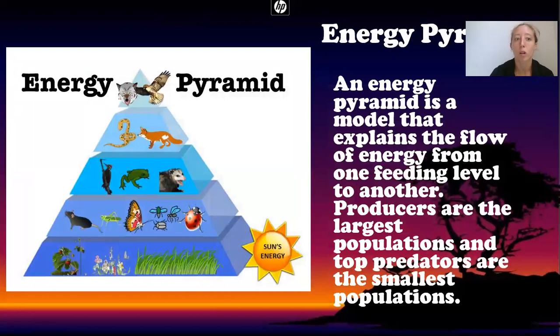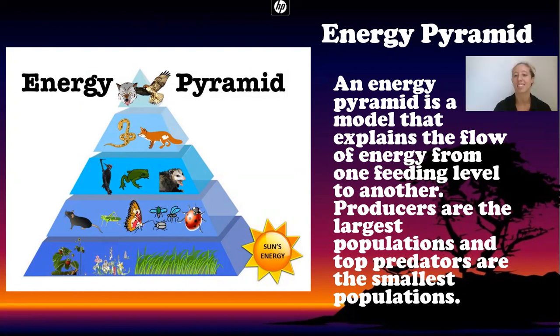So for example, here's an energy pyramid, or what they call a trophic pyramid. As you can see here below, an energy pyramid is a model that explains the flow of energy from one feeding level to another. Producers are the largest populations and the top predators are the smallest populations. So the larger the size of that level of the pyramid, the more biomass of the organism there will be.